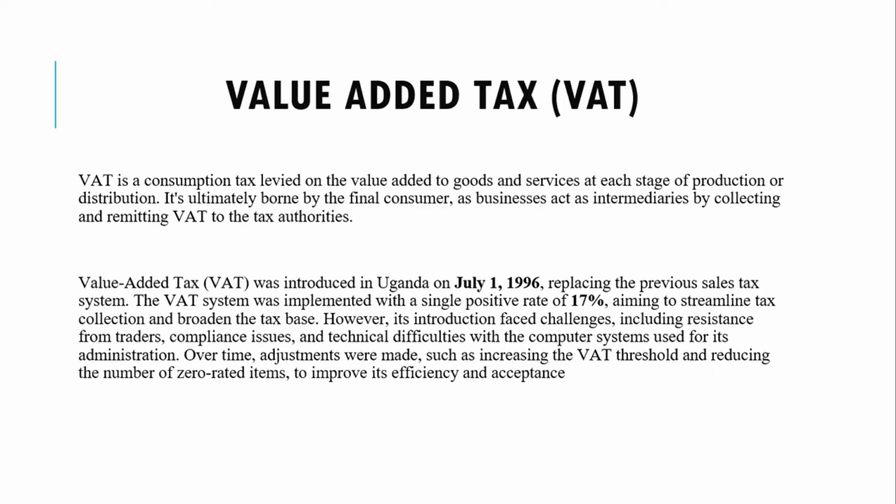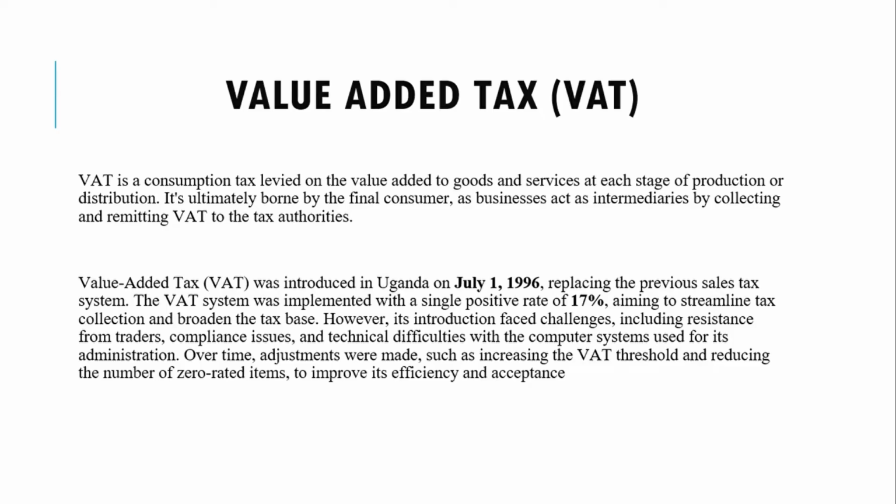And this tax is paid by the final consumer, and businesses act as intermediaries as they collect the VAT from the final consumer and they remit it to the Uganda Revenue Authority. So businesses collect VAT from customers and send it to URA.